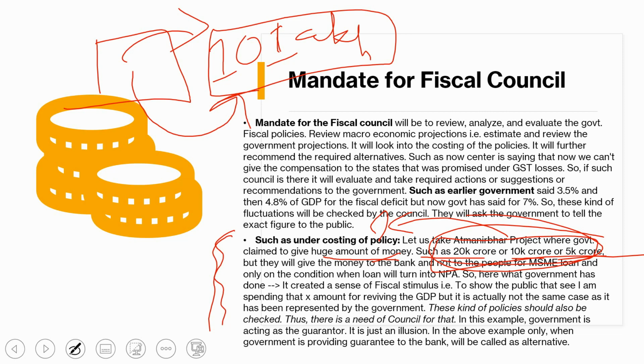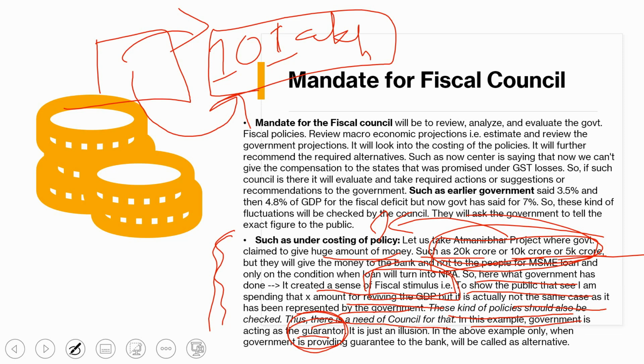So as I said, here what the government has done is create a sense of fiscal stimulus. We'll call it a sense of fiscal stimulus, that we will pay that money, but exactly it is not going on. To show the public that, see, I am spending X amount on reviving the GDP, but it is actually not the same case as represented by the government. This kind of policy should also be checked. Thus there is a need for a council for that. In this example, the government is acting as a guarantor. When that person will not pay the money, then I will give the money to the bank. So here the government is acting as a guarantor.